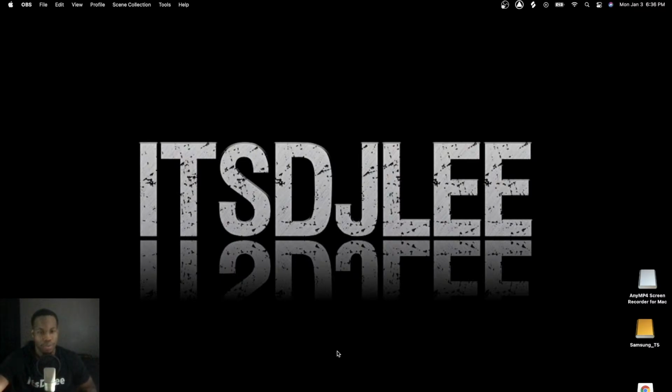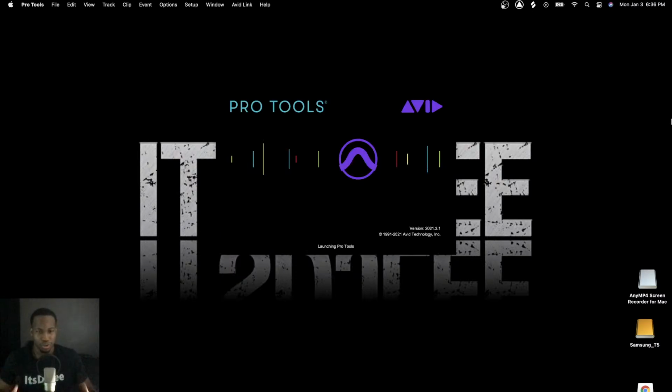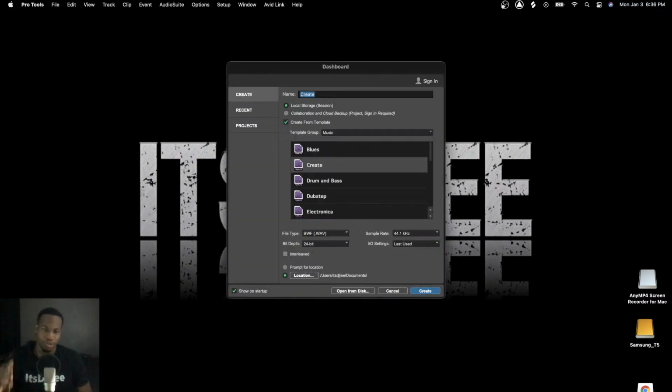So Pro Tools, if you're looking for Pro Tools, I have it on my dashboard right here. You're gonna go ahead and open that bad boy up. Pro Tools is gonna automatically search through all of your computer, all of your engines, and see exactly what's going on, what you have in Pro Tools, and load up all your plugins. If you don't know what plugins are yet, that's cool, because the plugins are going to be set up later on, or whatever you buy over time. So one more time, open Pro Tools, and this, what we call the dashboard, will pop up immediately.